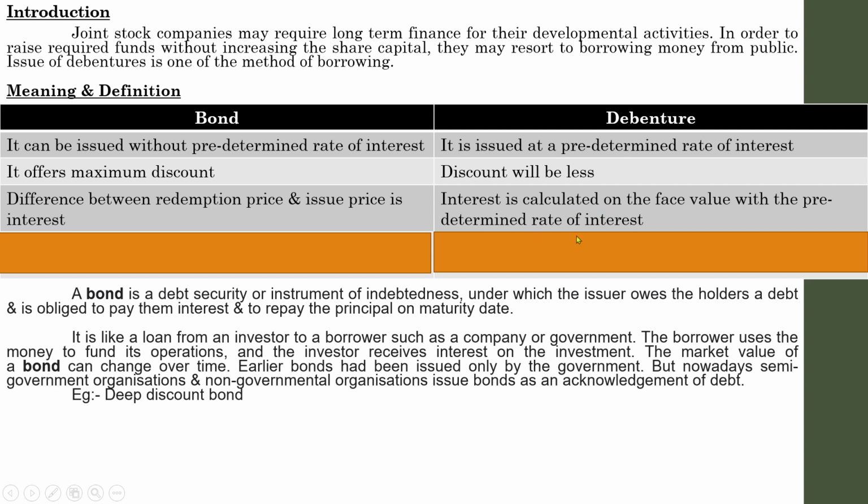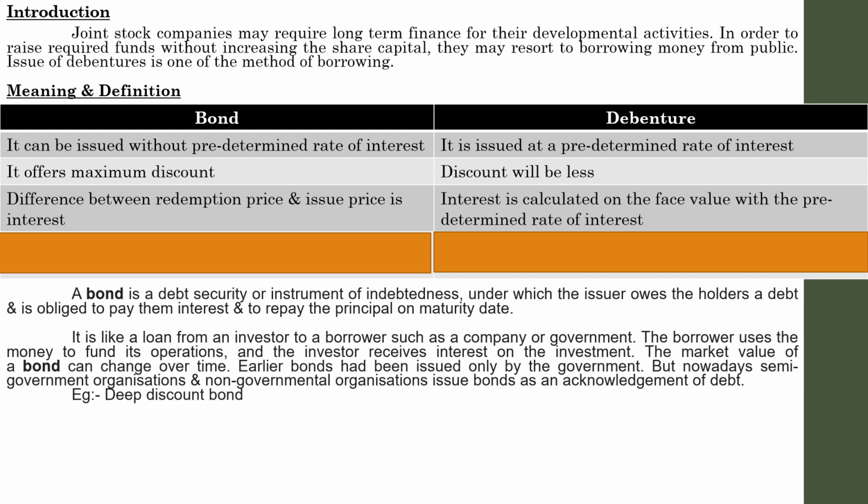In case of bonds, the issue price means I borrowed 100 rupees from an outside party in the form of bonds, and if I am repaying the entire amount, it is known as repayment and issue at par. So I borrowed 100 from an outsider and repaid 100. That is the case of issue and redemption of bond at par. In that case, there won't be any interest.